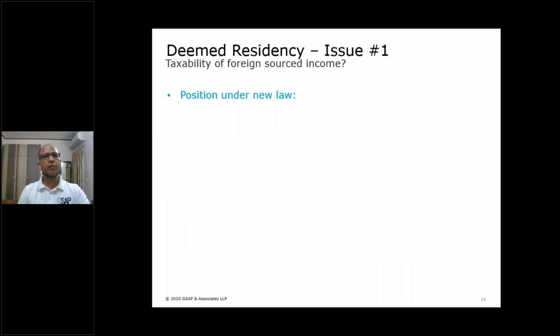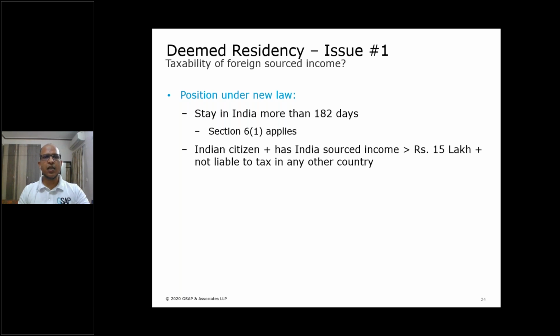Now look at how this will play out under the new law, under 6.1A. His stay in India is more than 182 days. So section 6.1 applies to him. Section 6.1 still remains there in the new law. So he satisfies the first condition of 6.1, more than 182 days. But he is an Indian citizen, plus he has India sourced income which is more than 15 lakh, plus he is not liable to tax in any other country. It means he will be covered by 6.1A as well. And since 6.1A has overruling powers on 6.1, he will be deemed as resident under 6.1A.